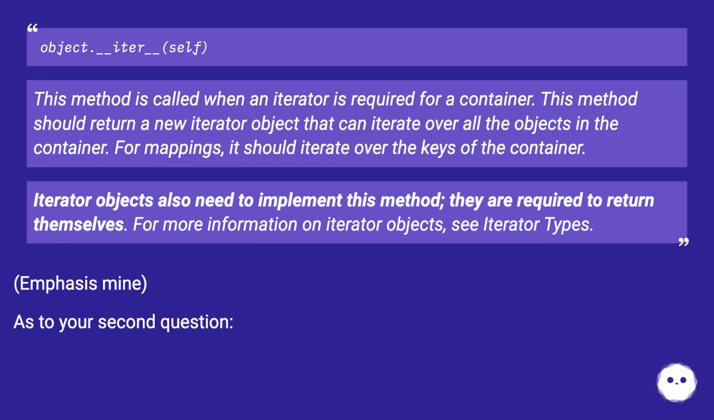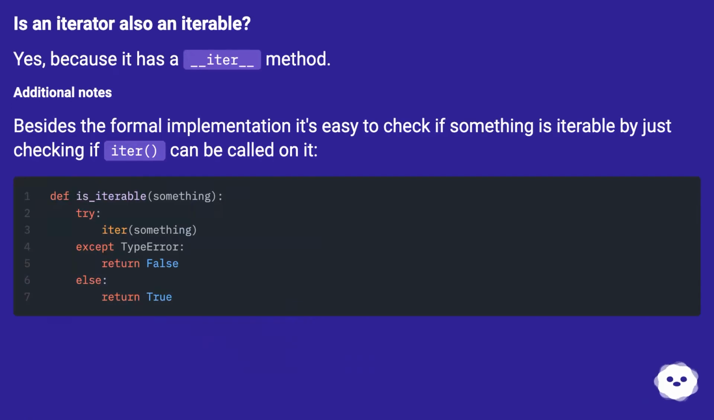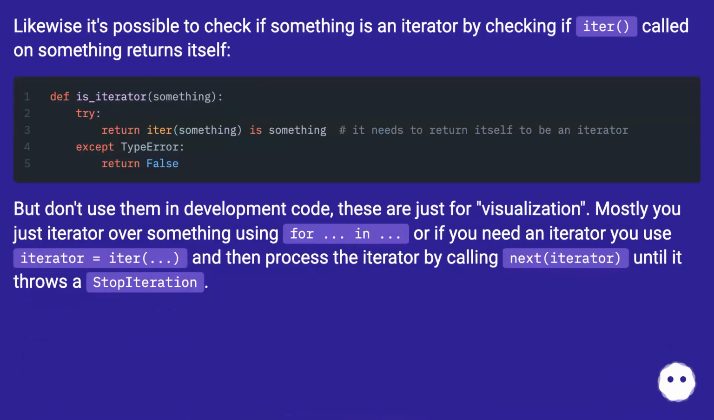Emphasis mine. As to your second question, is an iterator also an iterable? Yes, because it has the __iter__ method. Additional notes. Besides the formal implementation, it's easy to check if something is iterable by just checking if iter can be called on it. Likewise, it's possible to check if something is an iterator by checking if iter called on something returns itself. But don't use them in development code, these are just for visualization.